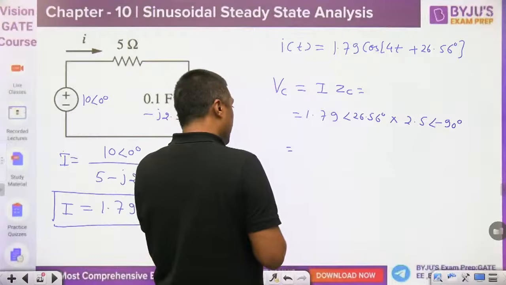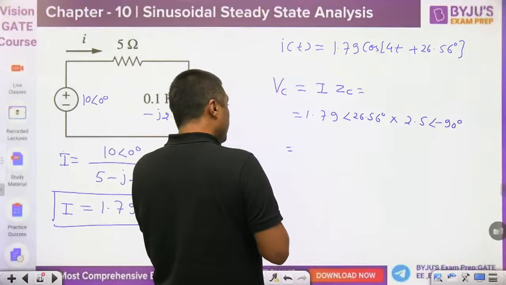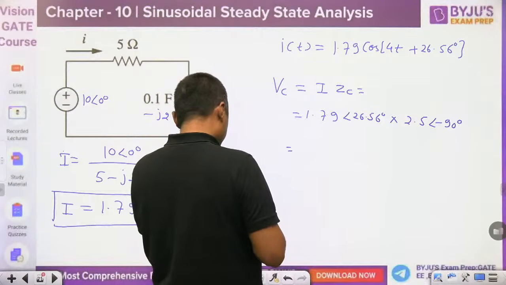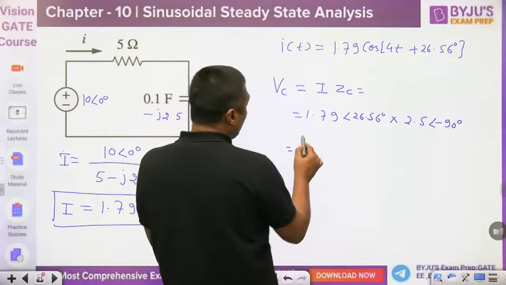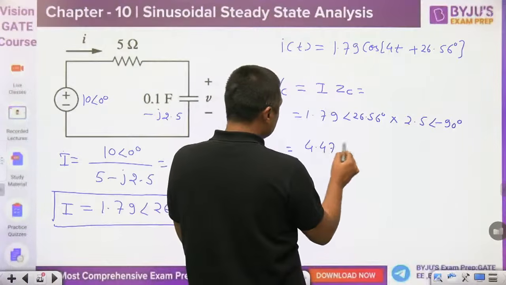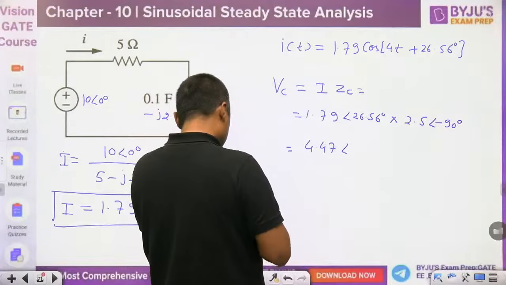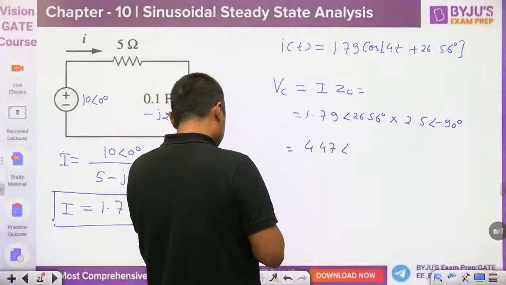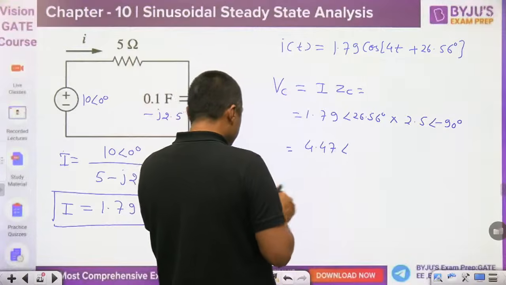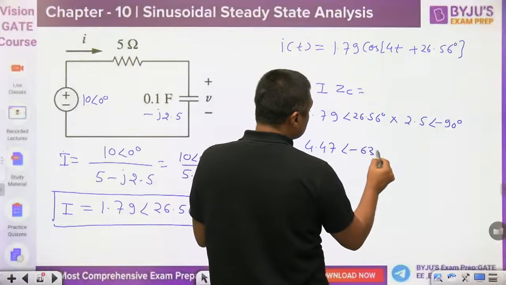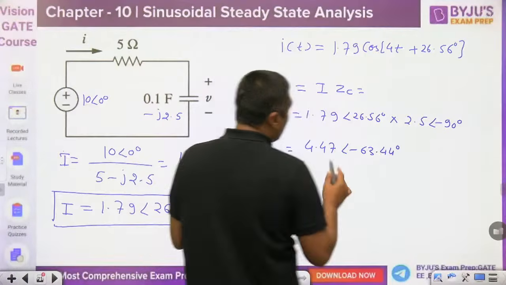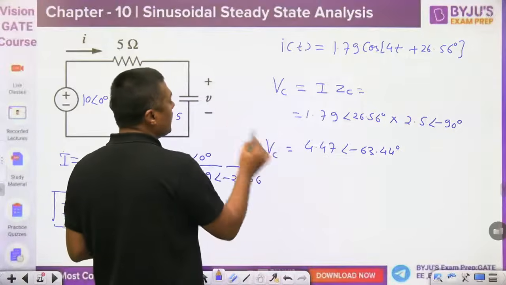Then you multiply by 2.5 and you will get 4.47 angle 90 minus 26.56, which is 63.44. This is the voltage across the capacitor in phasor.